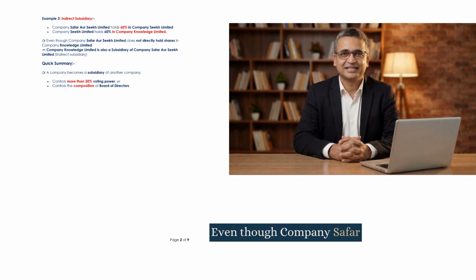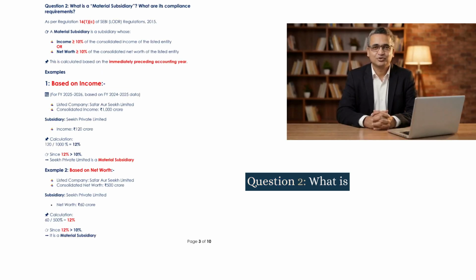Even though Company Suffer or Seek Limited does not directly hold shares in Company Knowledge Limited, Company Knowledge Limited is also a subsidiary of Company Suffer or Seek Limited, an indirect subsidiary. Quick summary. A company becomes a subsidiary of another company if it controls more than 50% voting power or controls the composition of the board of directors. Question 2.